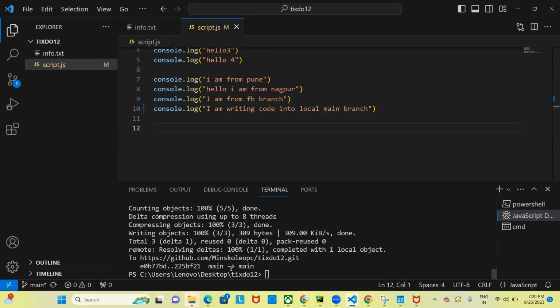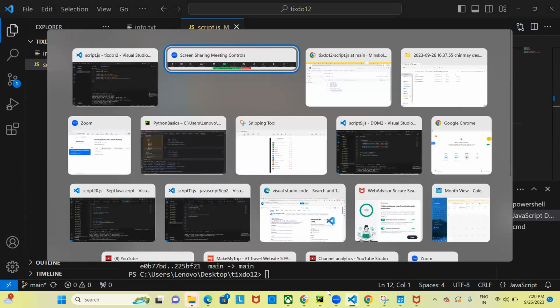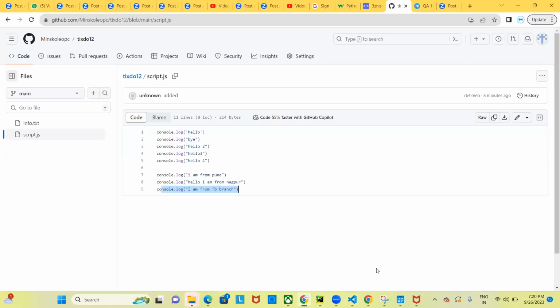And some other programmer from my team, who is also writing, has pushed the code and merged that code into this remote repository.